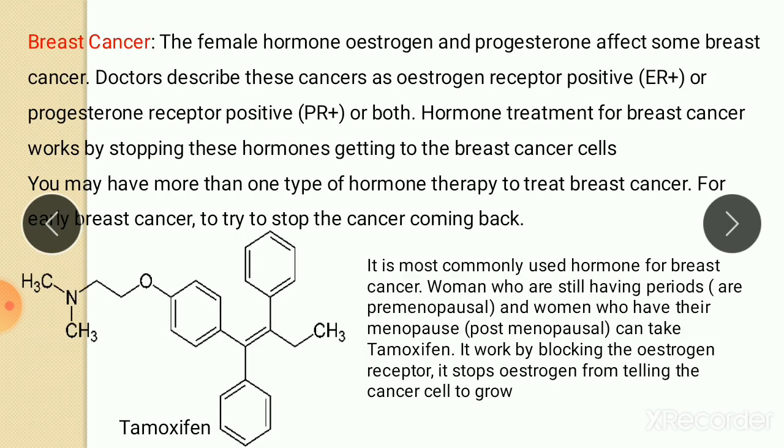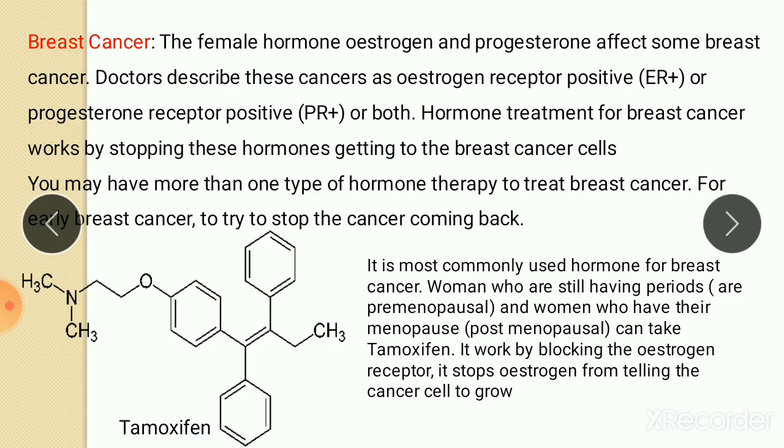The first one is breast cancer. The female hormones estrogen and progesterone affect some breast cancers. Doctors describe this cancer as estrogen receptor positive, that is ER positive, or progesterone receptor positive, that is PR positive, or both. Hormone treatment for breast cancer works by stopping these hormones getting to the breast cancer cell.